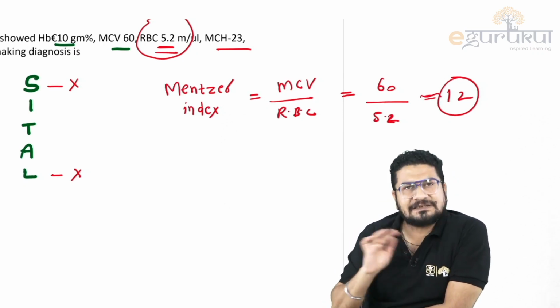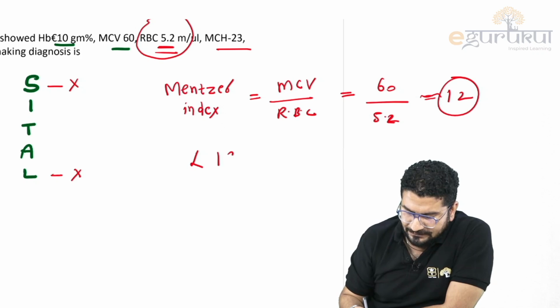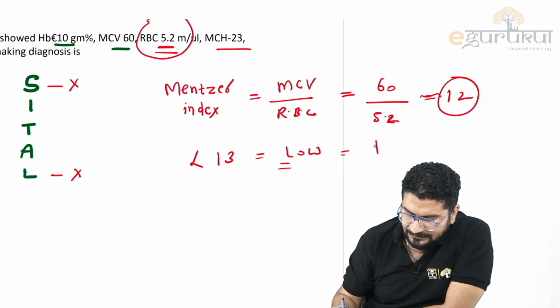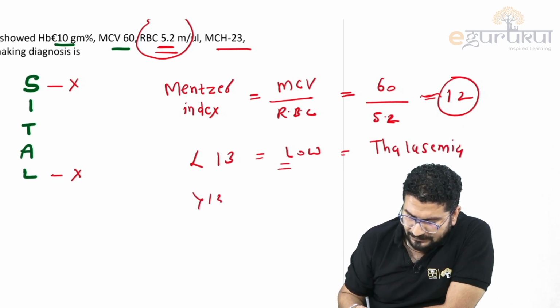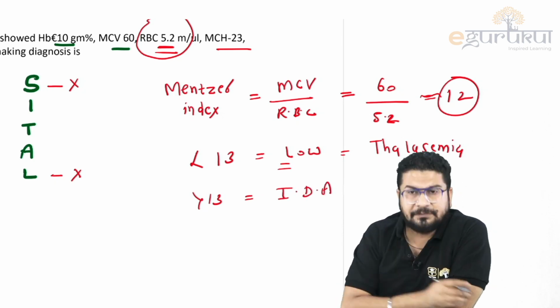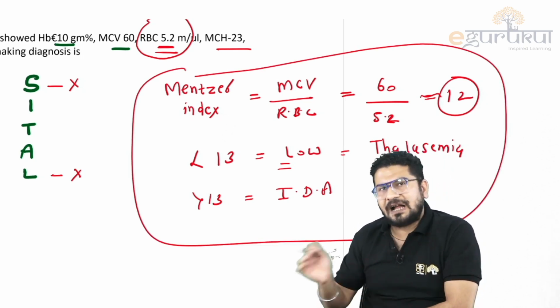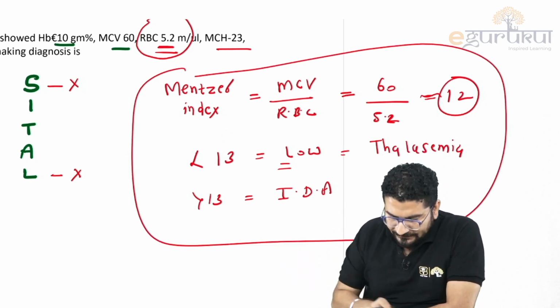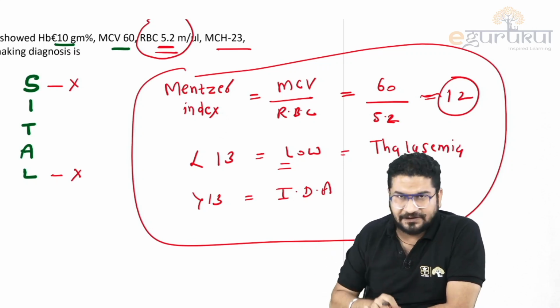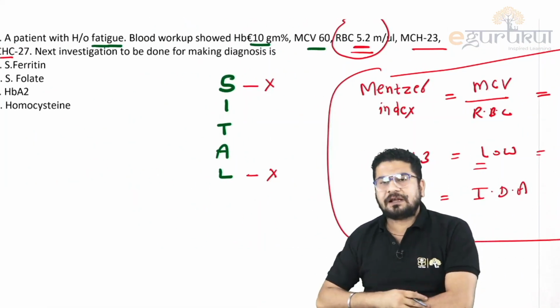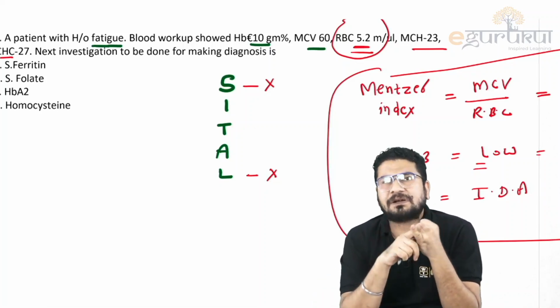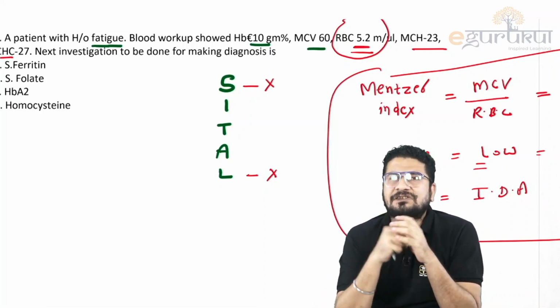So 12 means it is less than 13. What I told you is that if it is less than 13, it is low, and low values are seen in thalassemia. If values are more than 13, we see this in iron deficiency anemia. So with this Mentzer index, we can differentiate thalassemia from iron deficiency anemia. Now the diagnosis is clear, thalassemia. How will you make a diagnosis? You can do high performance liquid chromatography, we call this HPLC.